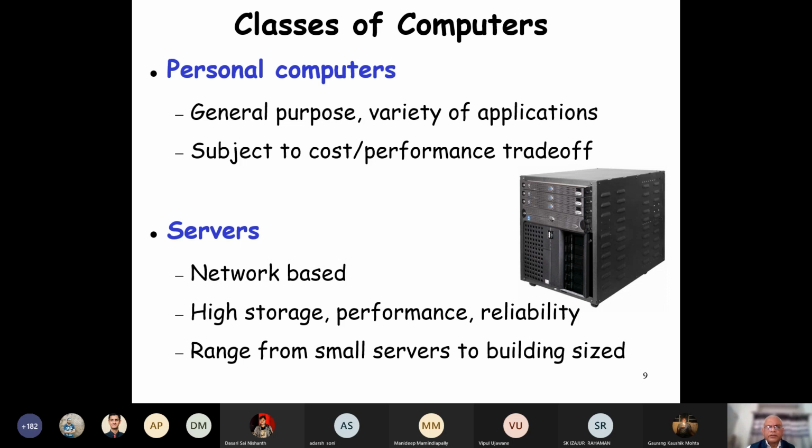So basically, we have a powerful CPU. Typically, we have 8 or 16 core processors, high memory, and high storage, and extremely reliable because thousands of users access it. We don't want it to be disrupted.